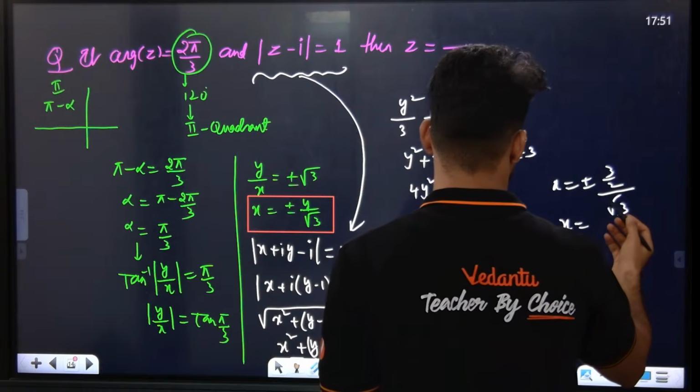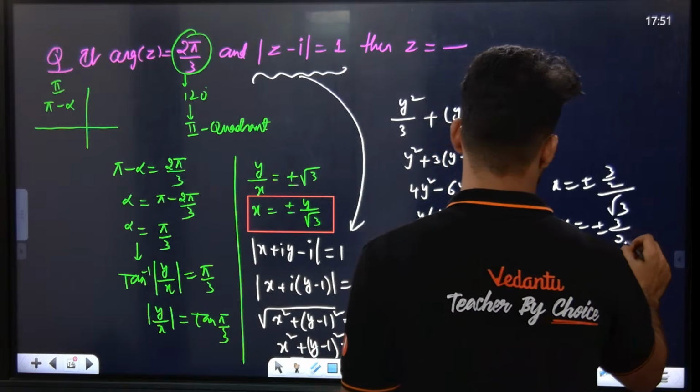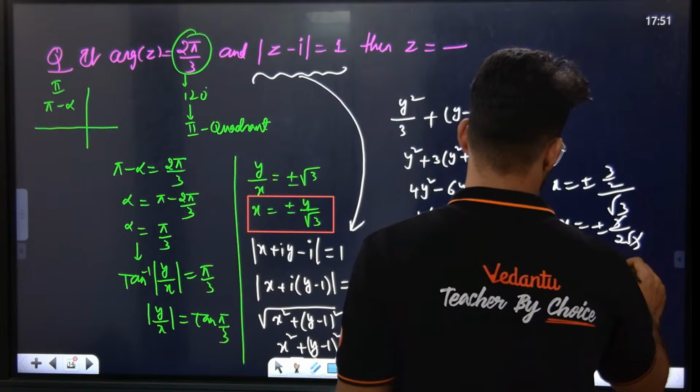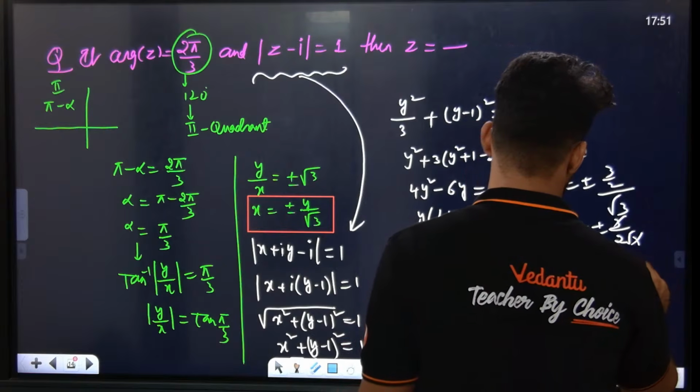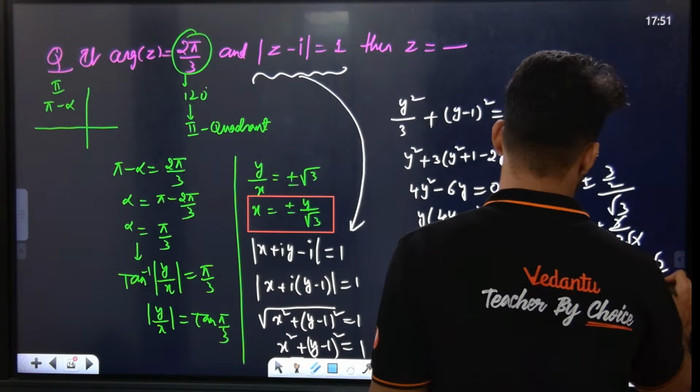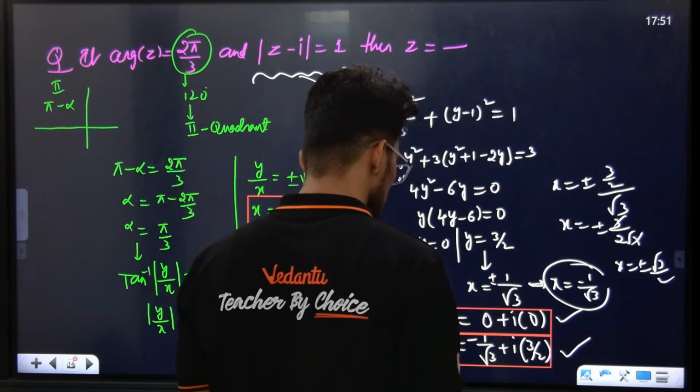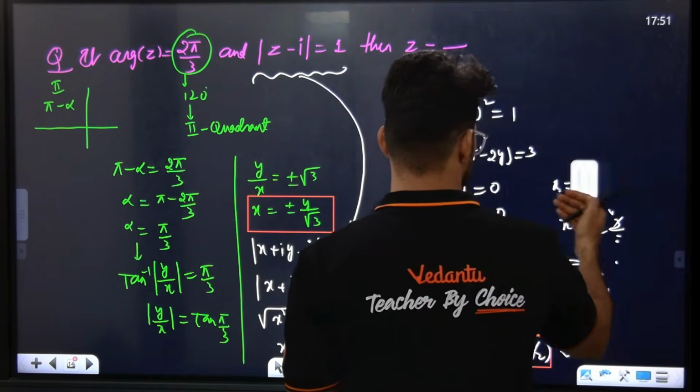So x is equal to plus or minus root 3 by 2. Now we should take minus root 3 by 2.